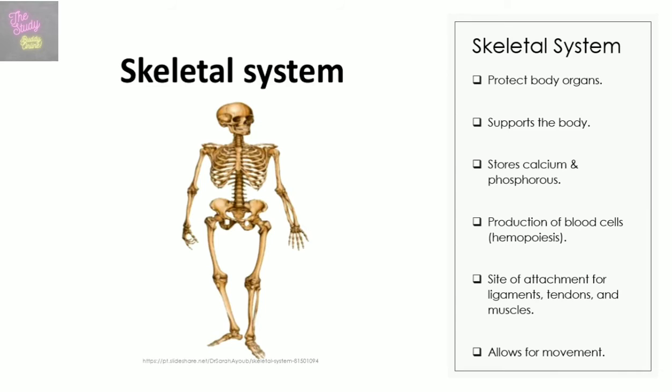And the functions of the skeletal system include: 1. The protection of body organs. For example, the ribs protect the organs within the rib cage, such as the heart and the lungs. 2. It provides support for the body. 3. Calcium and phosphorus are stored in the bones. 4. Hemopoiesis also occurs in the bones, specifically in the red bone marrow of the bones. And hemopoiesis is basically the production of blood cells. Also, the skeletal system provides a place for ligaments, tendons, and muscles to attach. And lastly, the skeletal system, along with the muscular system, is responsible for movement of the body.